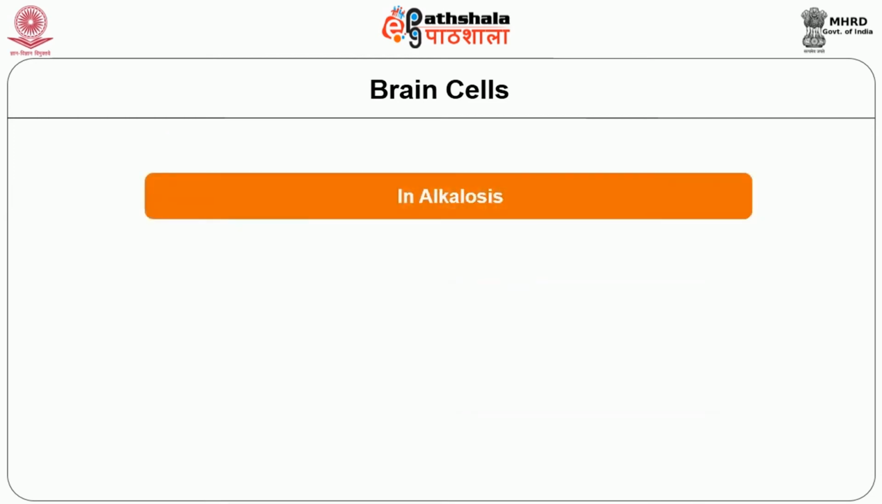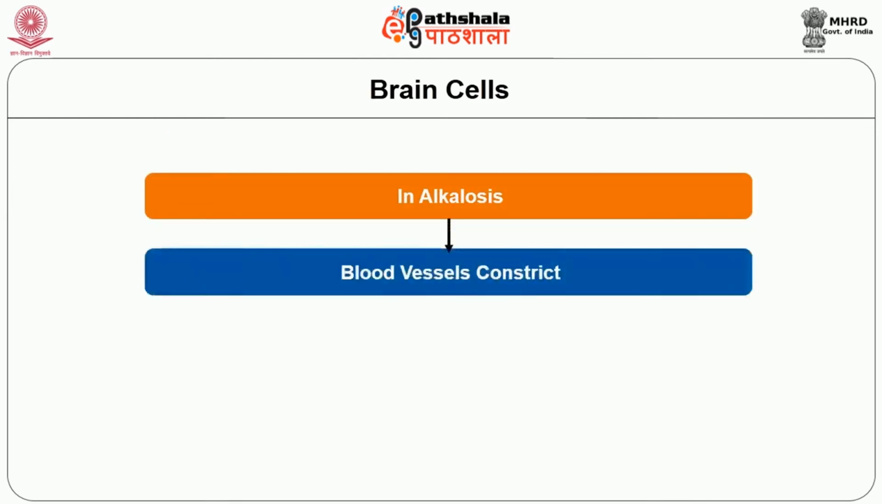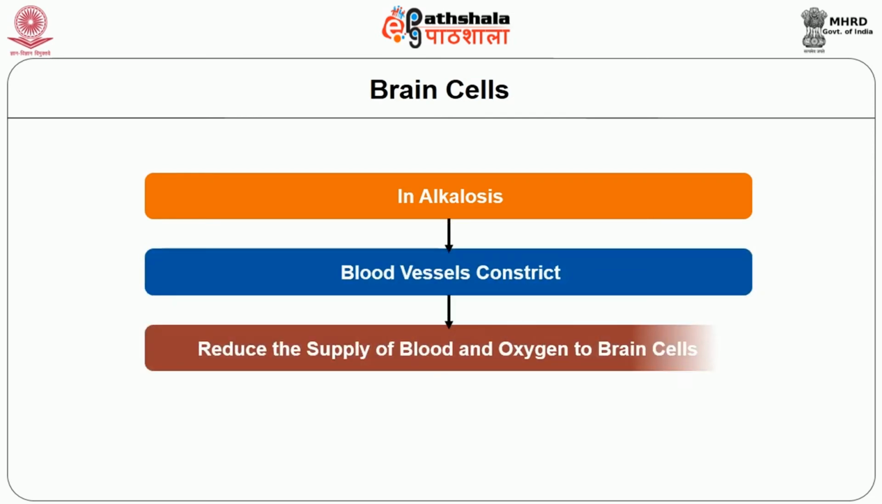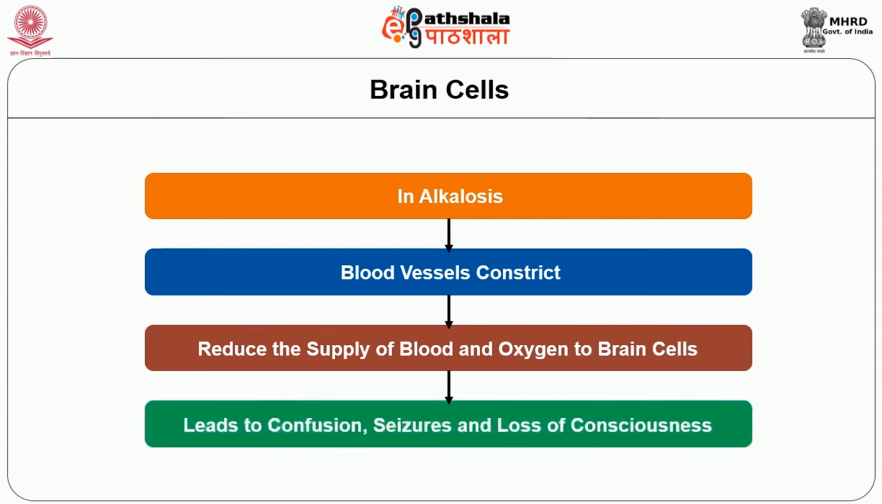Whereas in alkalosis, all the blood vessels get constricted. Because of the constriction, there is a reduced blood supply to the brain cells. Because of reduced blood supply to the brain cells, there will be decreased oxygen that leads to confusion, seizures and loss of consciousness.